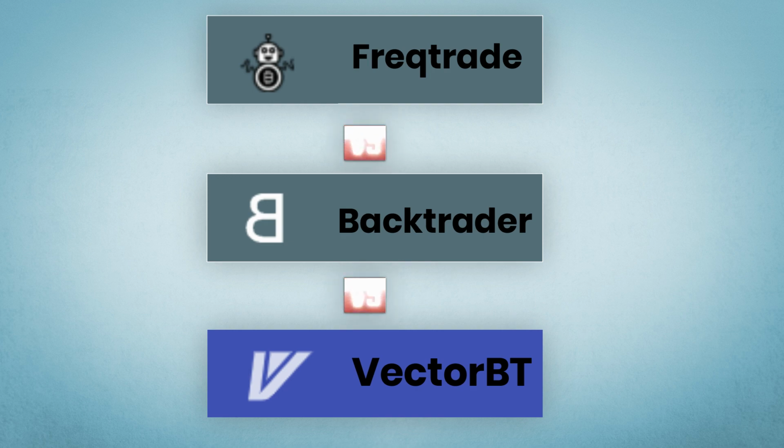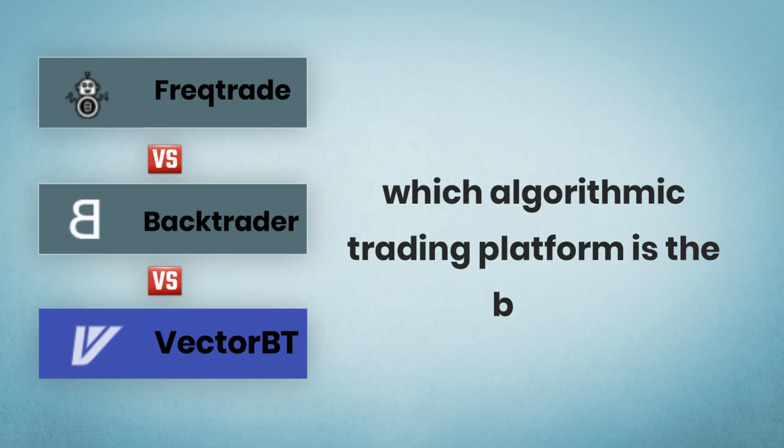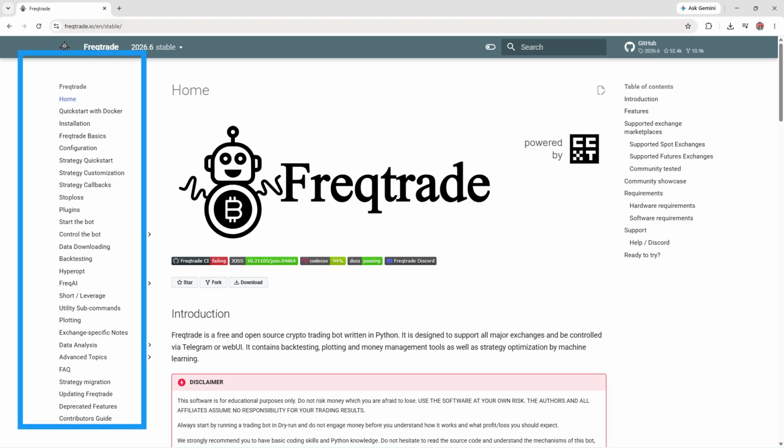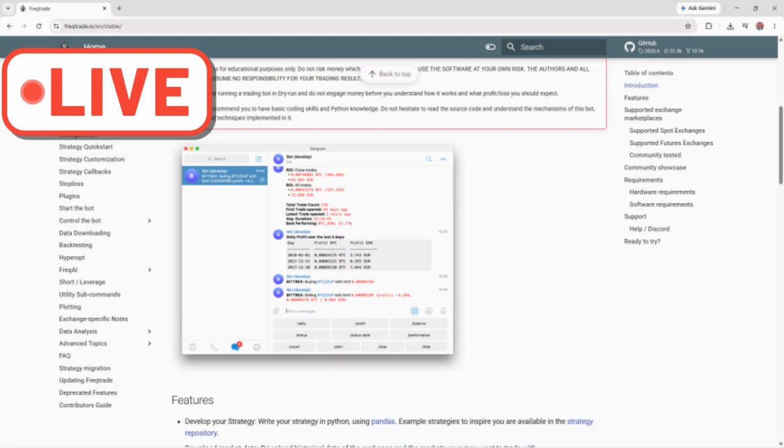Today we're comparing Freqtrade versus Backtrader versus VectorBT. Which algorithmic trading platform is the best? Freqtrade is an open-source crypto trading bot that supports automated strategies, backtesting, hyperparameter optimization, and live trading on multiple exchanges.